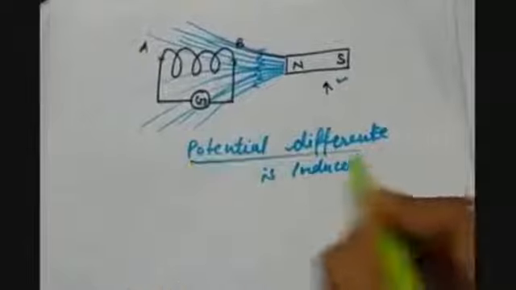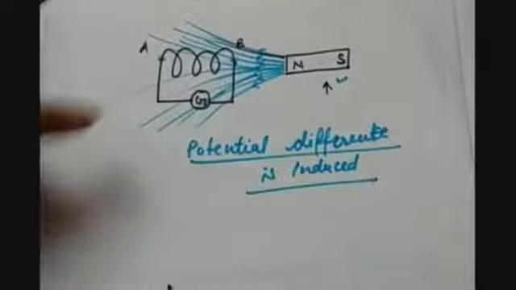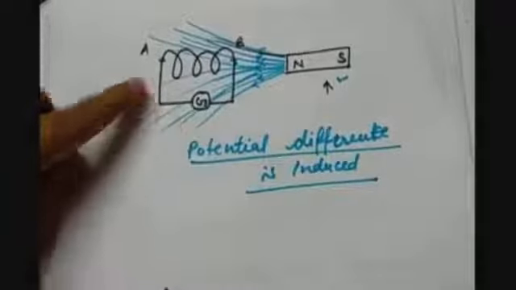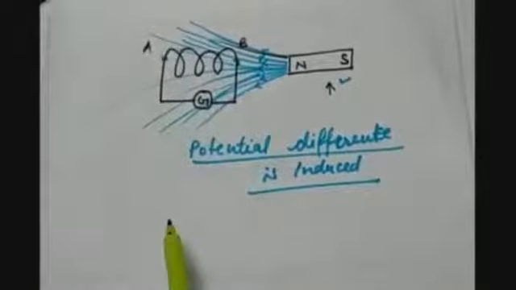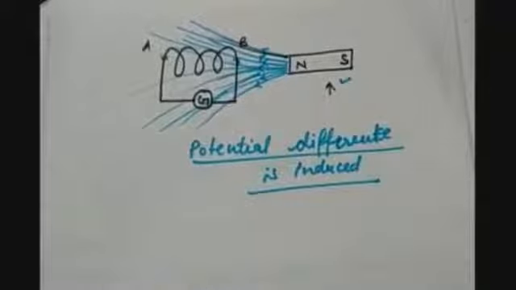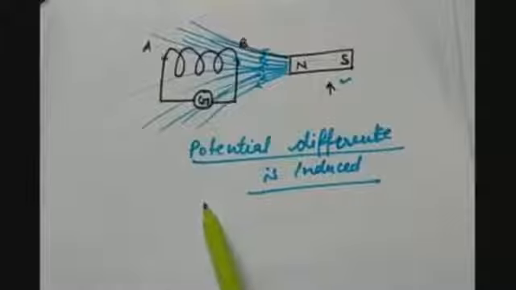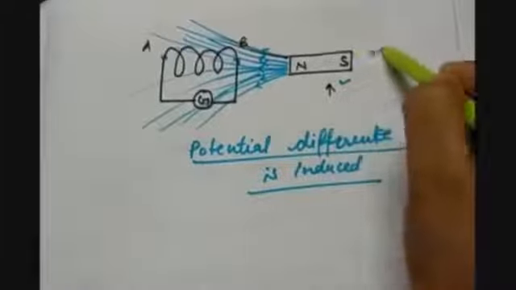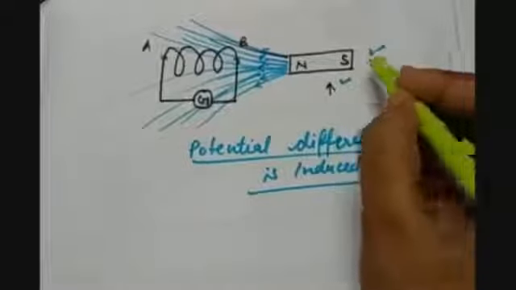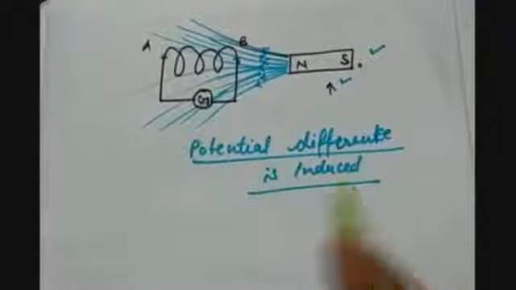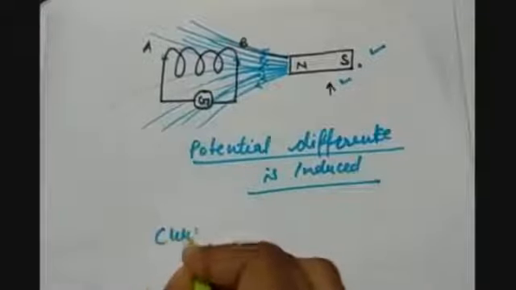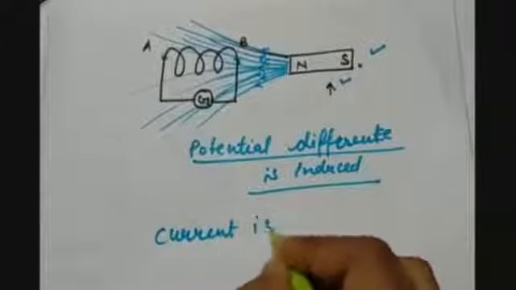And this induced potential difference, when the galvanometer is connected or the closed circuit is made with the coil, makes the flow of charge. Because what is needed to make the charge flow? It is the potential difference which is required. And here, because of the bar magnet or the magnetic field of the bar magnet, potential difference is induced, and hence a current is induced in the coil.